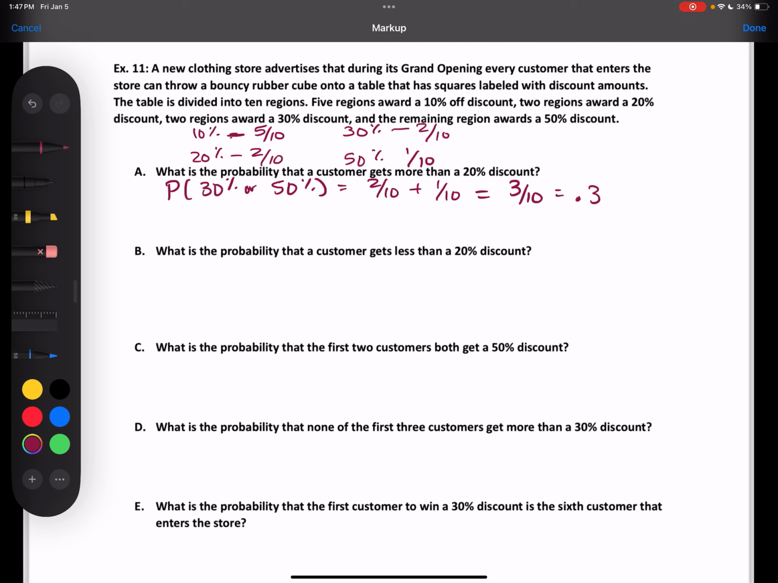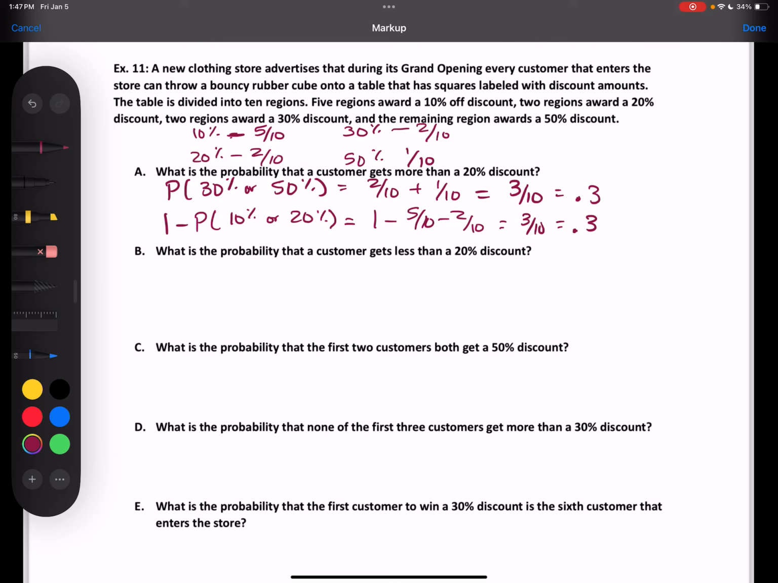Now, this problem was such that we could do it this way, but we also could do it another way. We could do 1 minus the probability of 10% or 20%, and then do 1 minus 5 out of 10 minus 2 out of 10, which would have given us 3 out of 10 also. So either way would have worked. This one is kind of the same amount of work either way, so it doesn't really matter. But on ones that had a lot more options, it might be easier or harder to do one or the other.